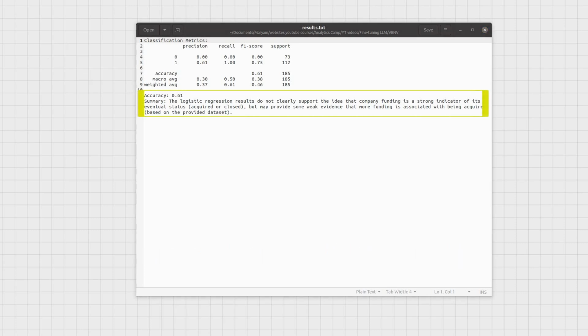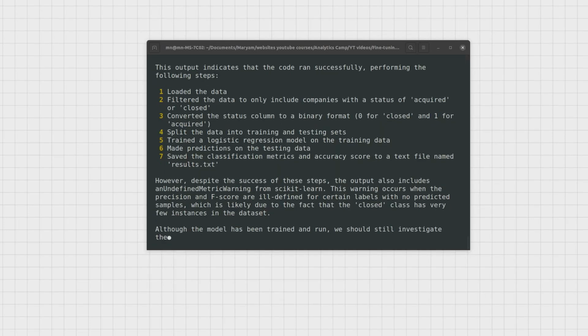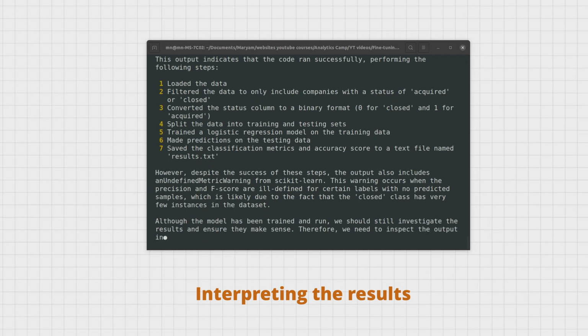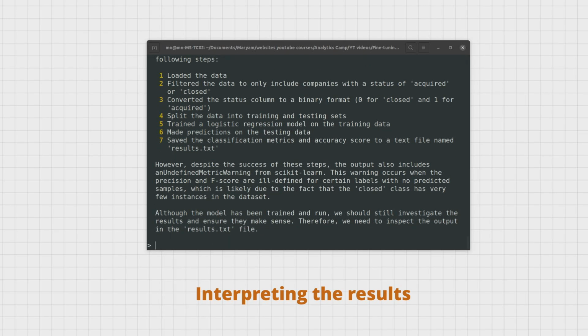It shows because of the imbalanced data in the acquired versus closed categories, the model only reached around 60% predictive power. I must say that I'm quite impressed by the agent's final response and its attention to all my instructions.